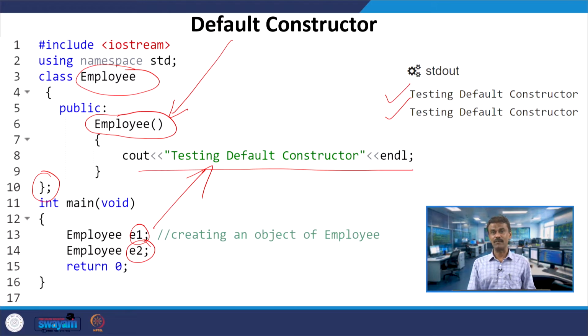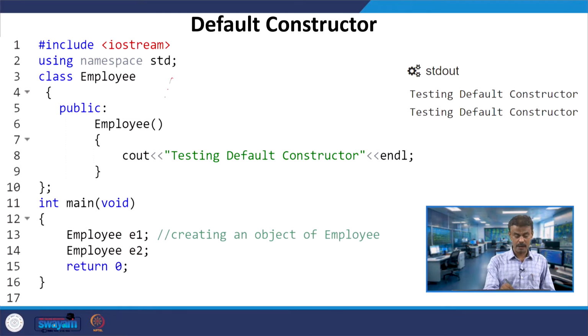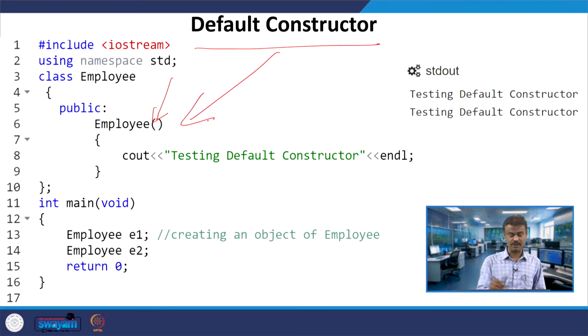This is how we define the constructor, and this is called the default constructor. The meaning of default constructor is that here you do not have any parameters. When I do not have any parameters, you call this a default constructor.